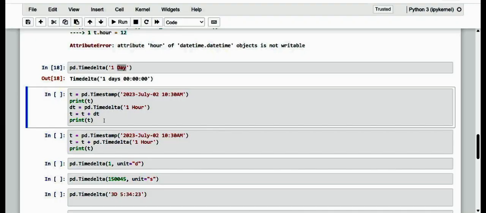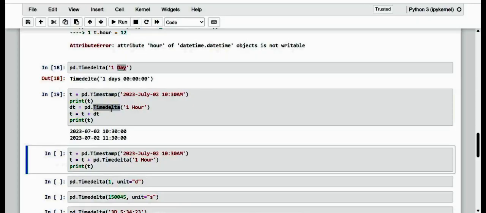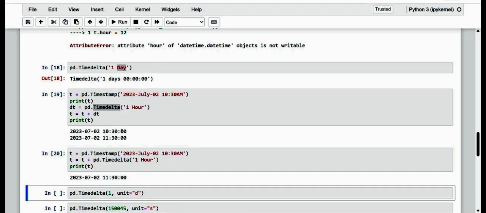So kindly have a note of it here. We have a Timestamp and a Timedelta. Kindly observe how we get the output. Proceeding to that, it can also be written more implicitly: this is our Timestamp, and to that Timestamp we are just going to add the Timedelta, with a 1 hour increment. And kindly observe what we get: from 10:30, it ends at 11:30.